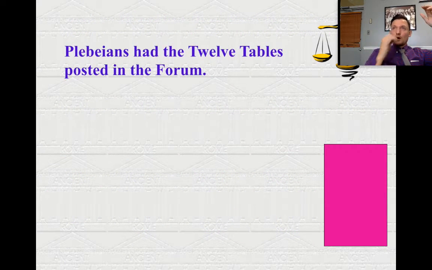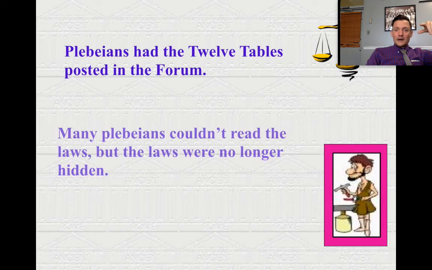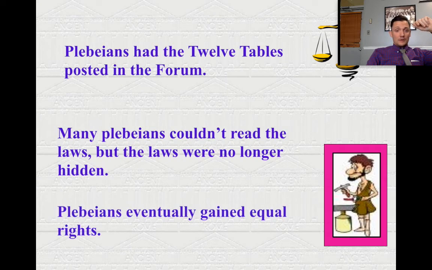Why does posting your laws make it more fair? Good job, Natalie Berry. Because now many plebeians who can't read, unfortunately, can actually go and reference the laws, right? They're no longer hidden. So if something actually went wrong, a plebeian who wanted to prosecute a patrician could actually go to the 12 tables, posted in the forum, much like the Greek Agora, and say, boom, law says you can't do that to me, right?